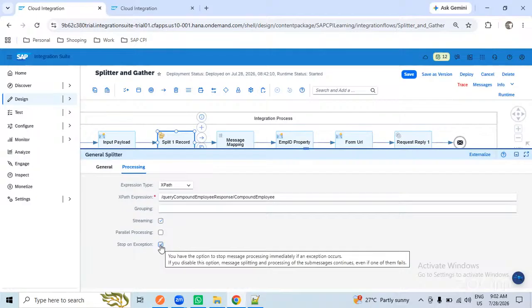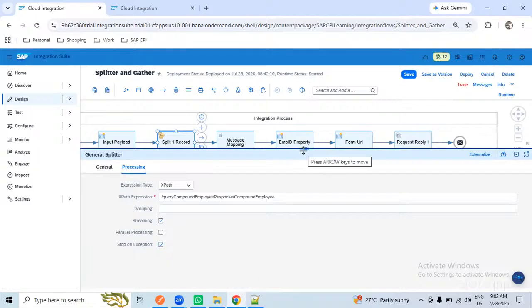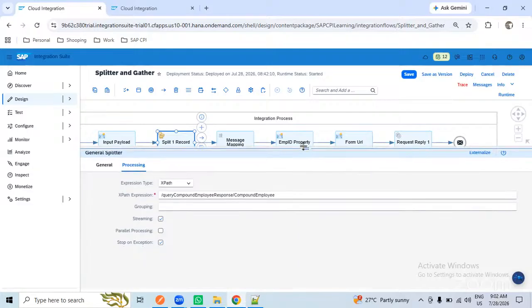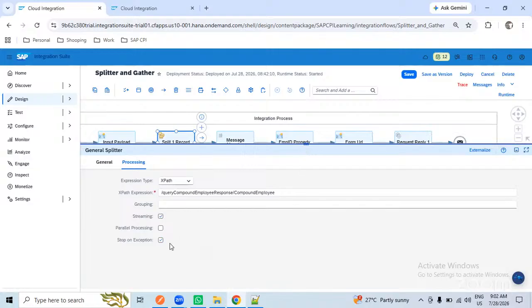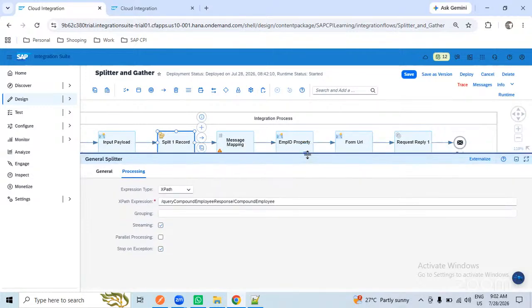In a sequence, we did not have a control over this kind of thing, right? In sequence, did we have a control like you can continue if there is an exception? It was not there, right?